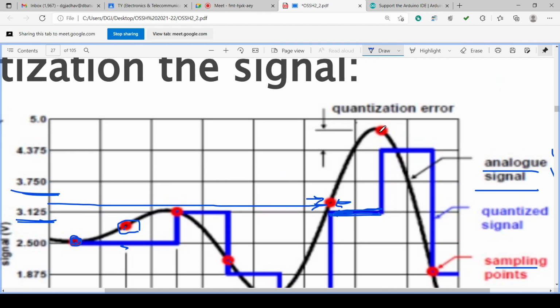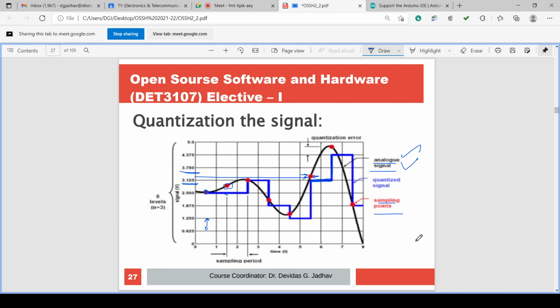Similarly, this sample is replaced with 4.375. So it is quantization. What is quantization? Quantization is replacing the analog values by the nearby quantized values.